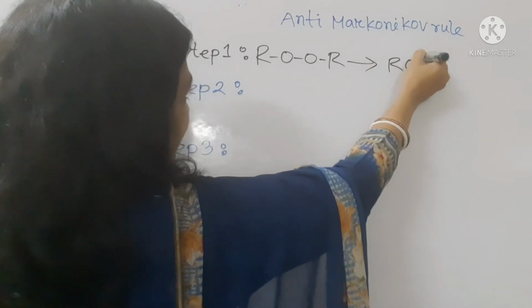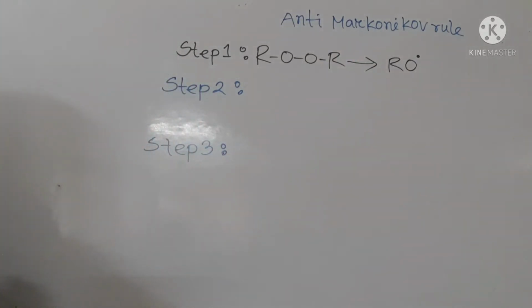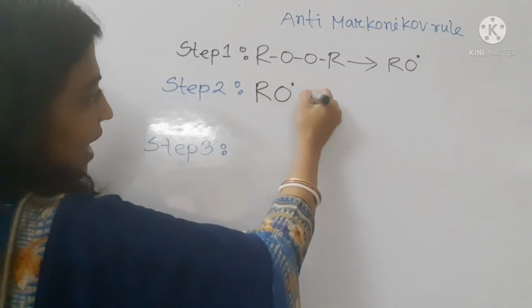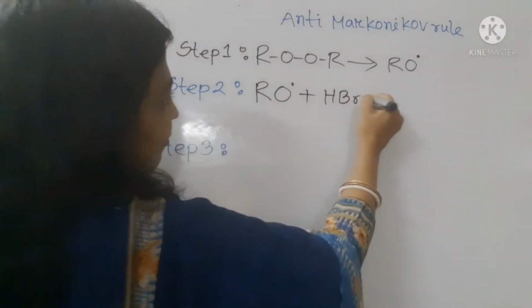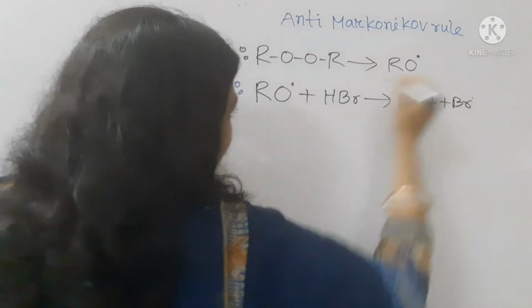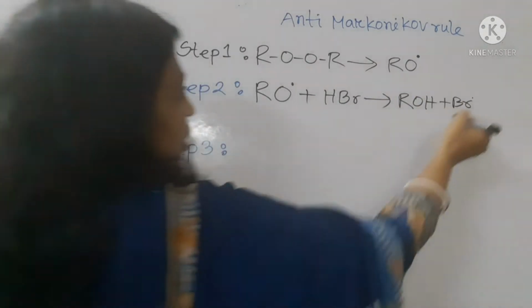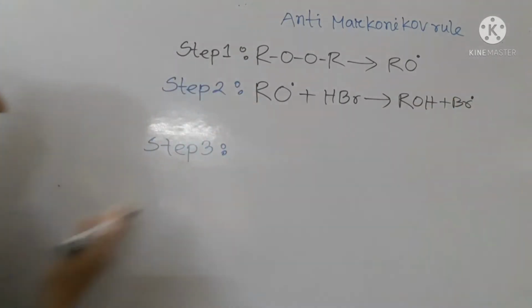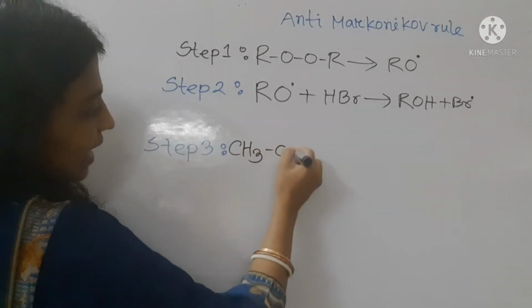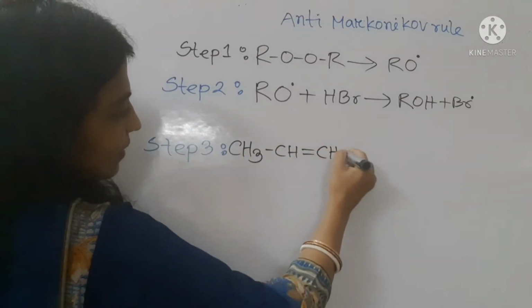a free radical is formed. Now this peroxide free radical attacks HBr. So it reacts with HBr and forms a bromine free radical. This bromine free radical attacks the propene. So in step 3, the bromine free radical attacks propene